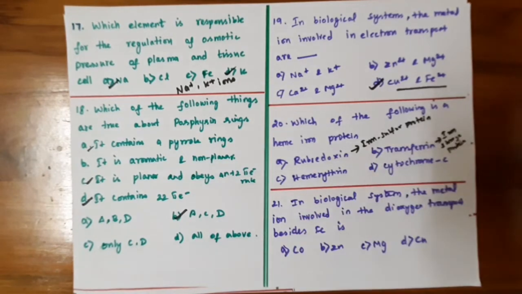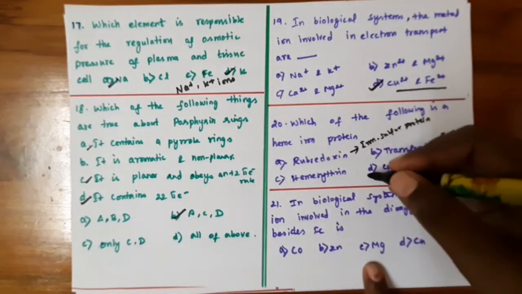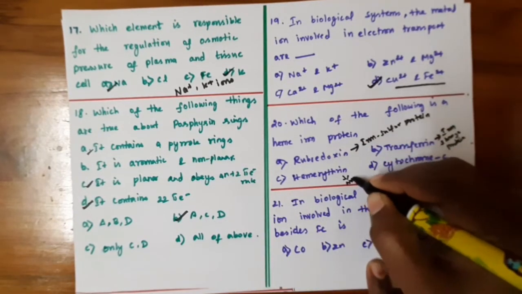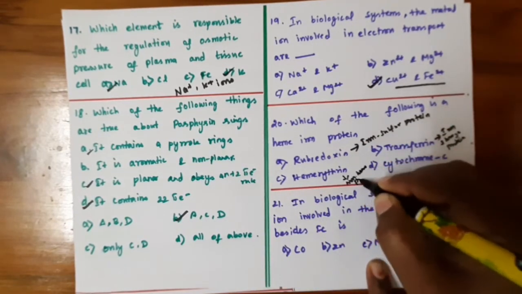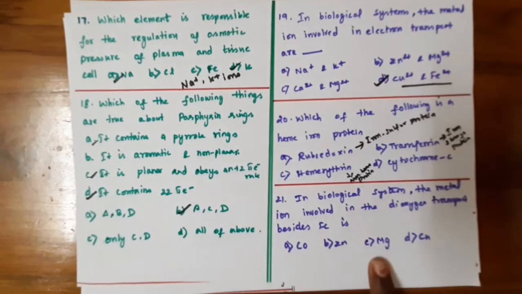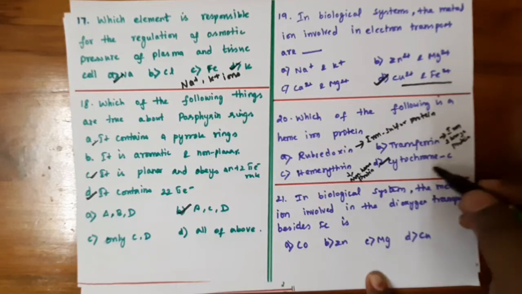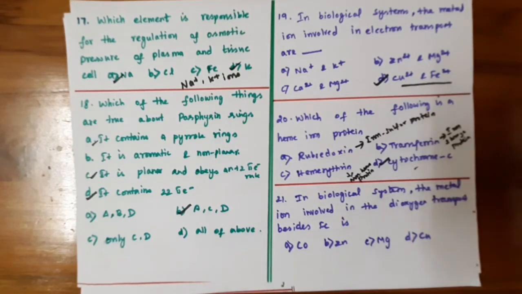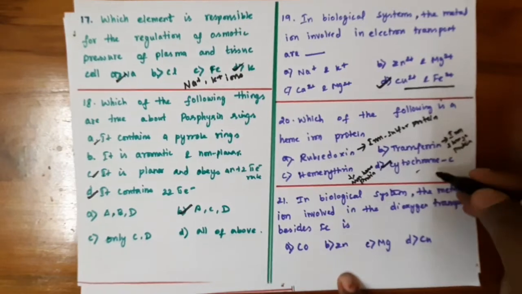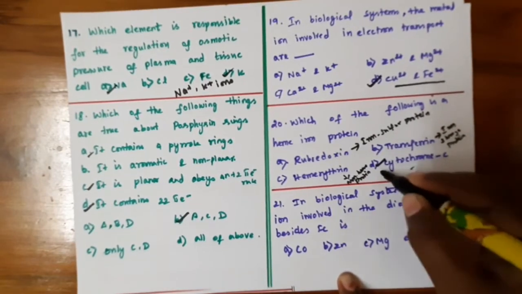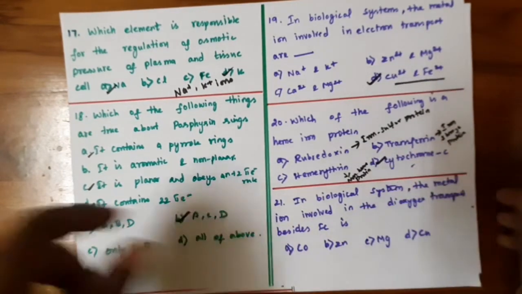Hemerythrin is a non-heme protein found in marine invertebrates. And cytochrome C is the heme protein. This cytochrome C enzyme is very essential in the photosynthesis process, which is useful to transfer electrons. So cytochrome C is the heme iron protein, which is the correct answer for the question.